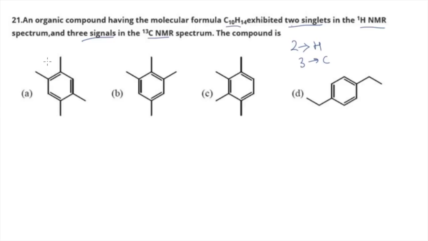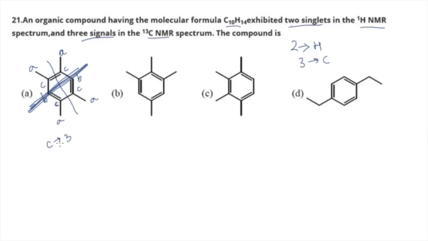In the first one, just try to find out the plane first. This is one of the planes, it should pass something like this. Now I'm labeling the carbons. This is carbon A, this will also be the same, and this will also be the same, so all are of the same kind. So four carbons of one kind, then B and B, and this C, C, C and C. I'm just writing down how many kinds of carbons there are.